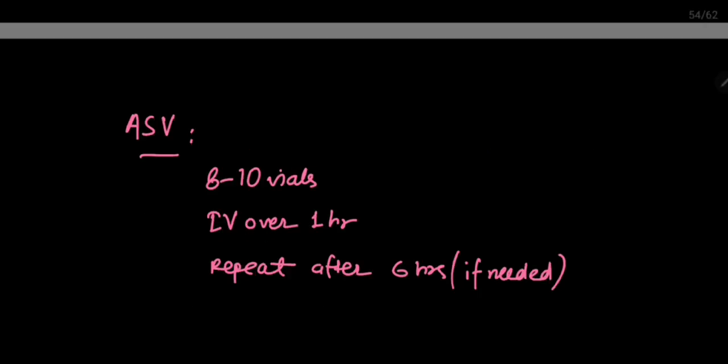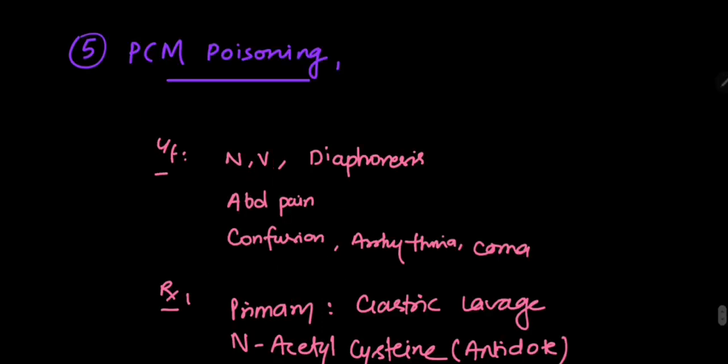So how do we manage? One thing we know is anti-snake venom. We give 8 to 10 vials IV over 1 hour, and we repeat after 6 hours if needed. If the symptoms persist after 6 hours, then we repeat 8 to 10 vials again.